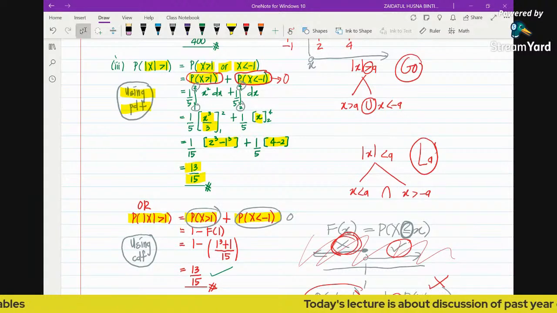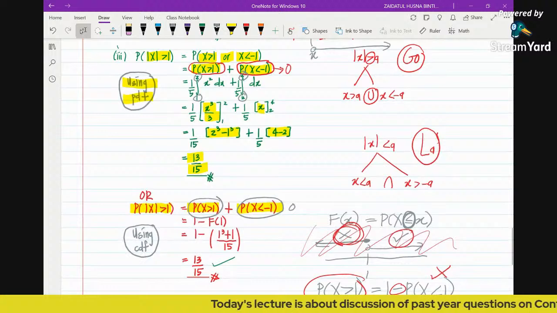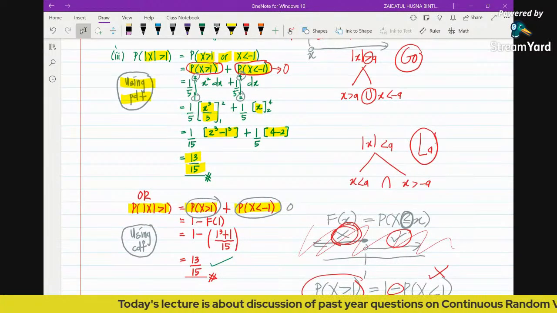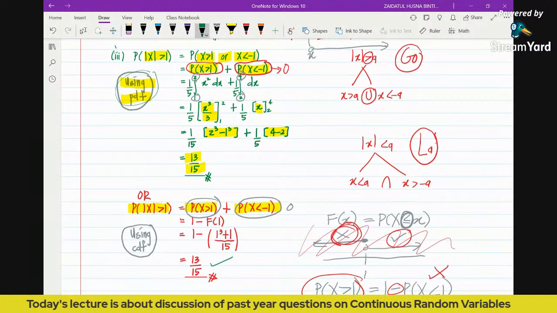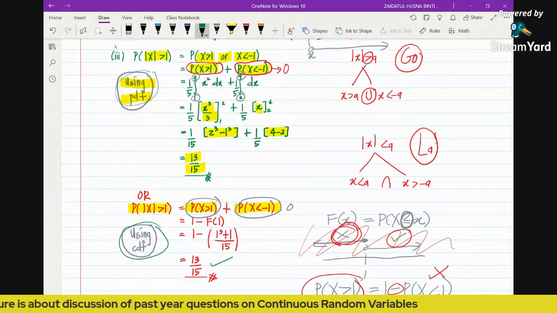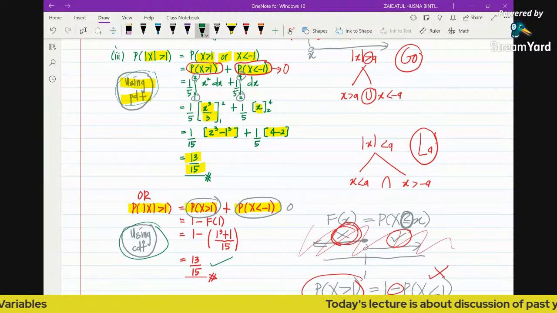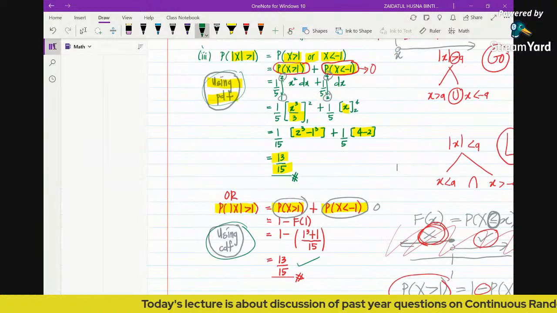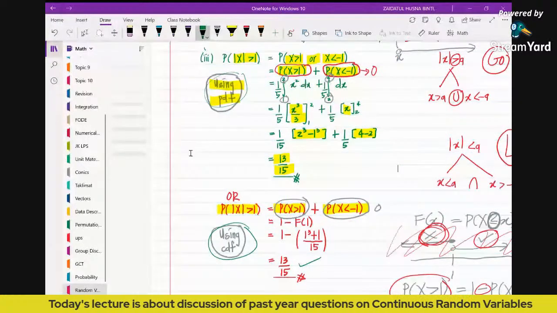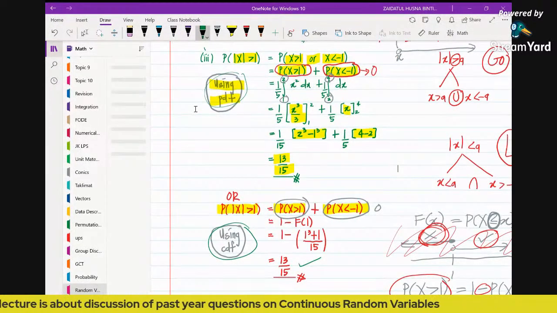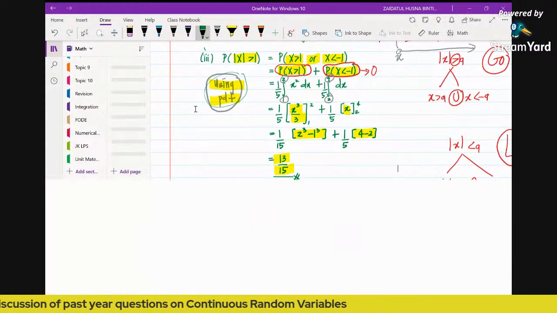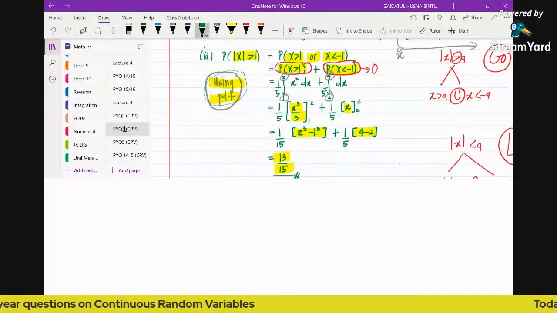I hope this is clear enough for you to understand the concept. Actually you can find probability using either the PDF or the CDF if we do have it. Because in this question we already have both, we can use either of these methods. Now let's continue to the next question. We are done with passing question number 3. Now we discuss passing question number 5.